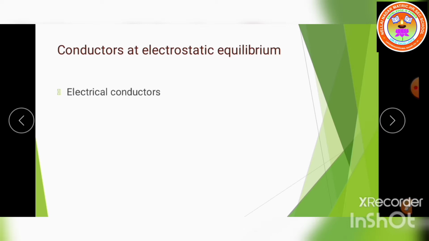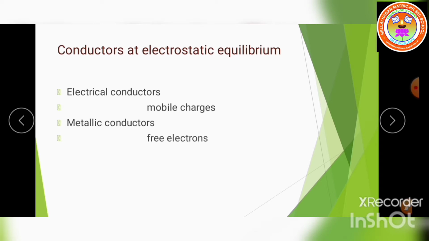You all know that an electrical conductor has a large number of mobile charges which are free to move in the material. Next, I am going to consider one metallic conductor. Here, mobile charges are free electrons which are not bound to any atom. Therefore, they are free to move on the surface of the conductor.